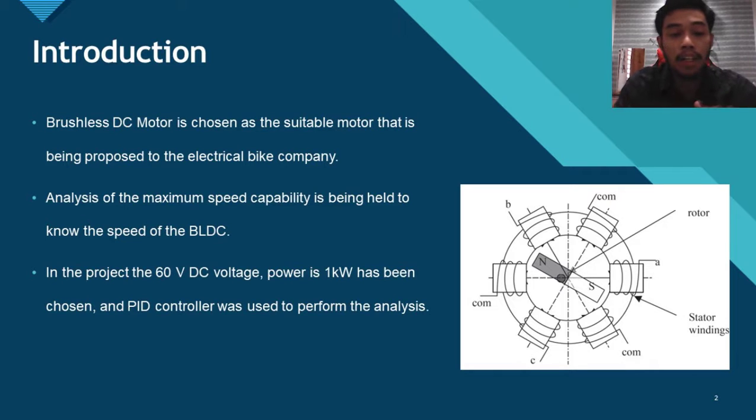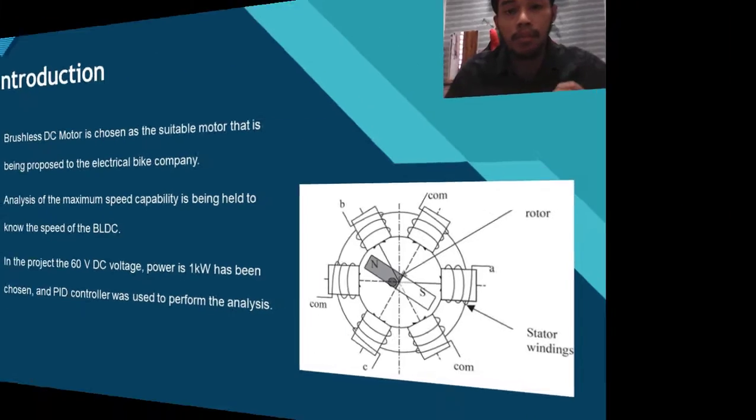And then for this project also, our group has chosen the DC voltage source, which is 60 volt. The maximum power is 1 kilowatt, and PID controller has been chosen in order to control the speed. Why we choose PID controller? Because it can maintain the value of the speed to a certain speed that we want. So our group decided to choose 400 rpm as a reference speed. And the figure on the right side here shows the construction of brushless DC motor. I think that's all for my part, and I will pass to my friends.